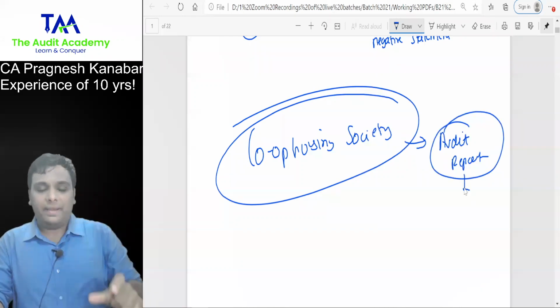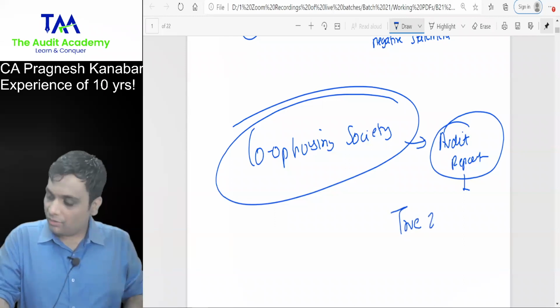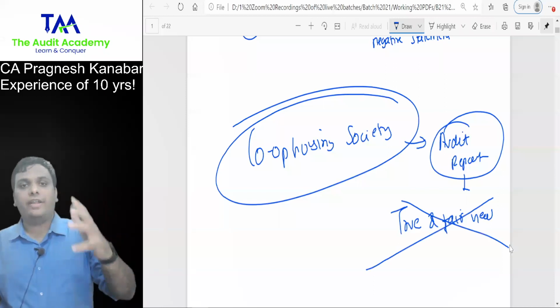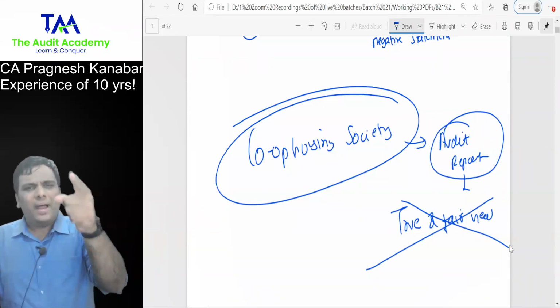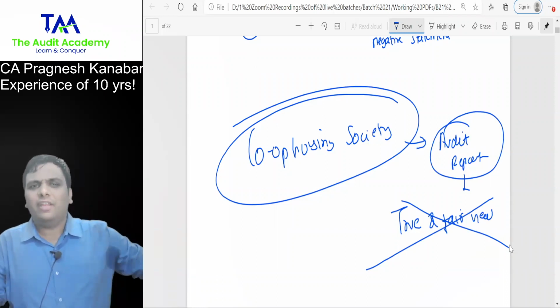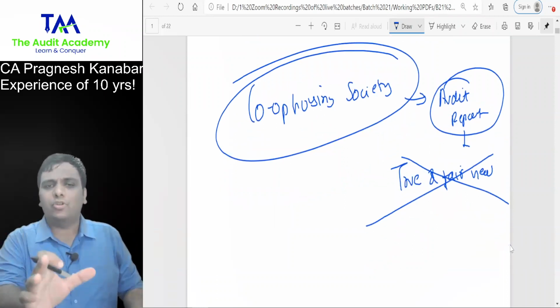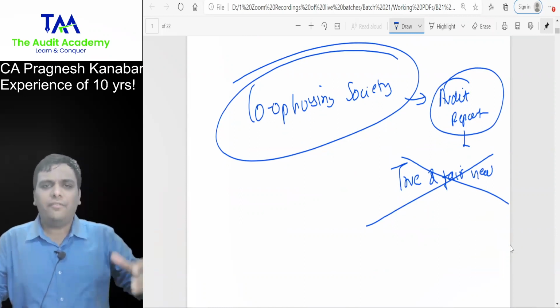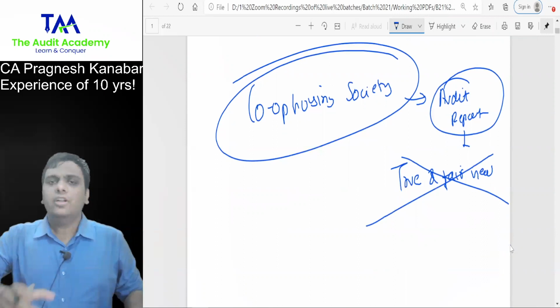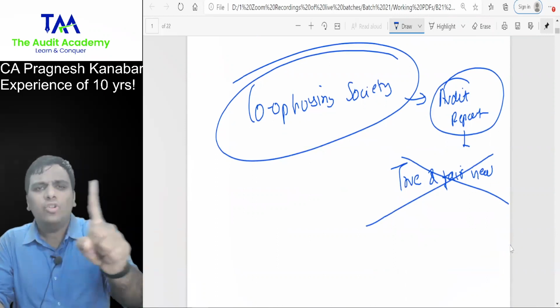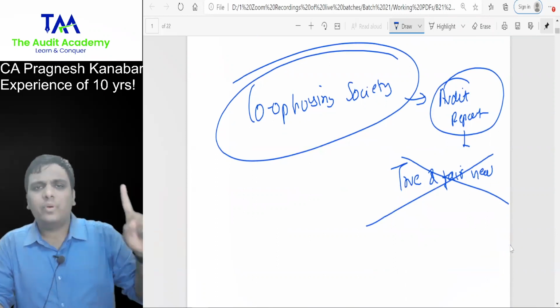In the opinion paragraph, you will not find the words true and fair view. If you are thinking that in every audit report, we are supposed to write an opinion that financial statements show a true and fair view, you are wrong. True and fair view is not used in all audit reports.